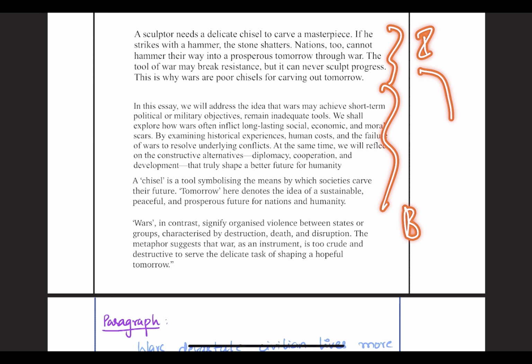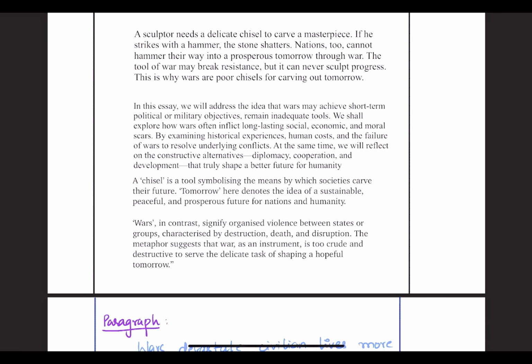Directly jumping from intro to body will actually look abstract. So try: in this essay, we will address the idea that wars may have short-term political and military objectives, but they are inadequate. We shall explore how these wars often inflict long-lasting socio-economic and moral scars, by seeing the historical experiences, the human suffering, and the failure of wars to resolve the underlying conflict.